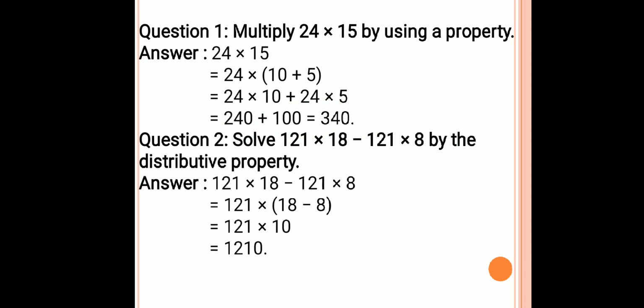Similarly, I am solving another question by the distributive property over subtraction. As it is already given in the question, I am just taking 121 as common. On taking 121 as common, 18 minus 8 remains. So 18 minus 8 is 10. So 121 multiplied by 10 gives the answer 1210.